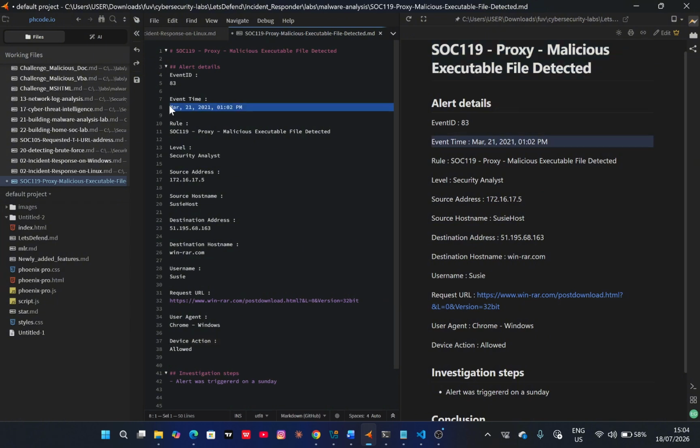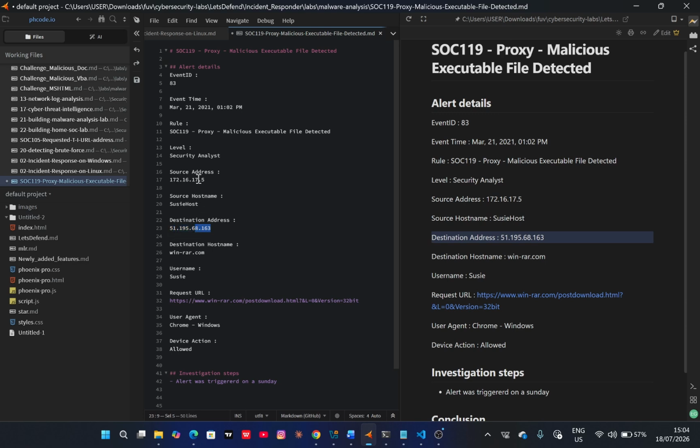Event time was March 21st, that's 2021. The alert was generated as a result of Susie downloading a malicious file from a specific URL. So what I would first do is check if this URL is indeed malicious, and also check whether there is anything malicious with regards to the destination address.